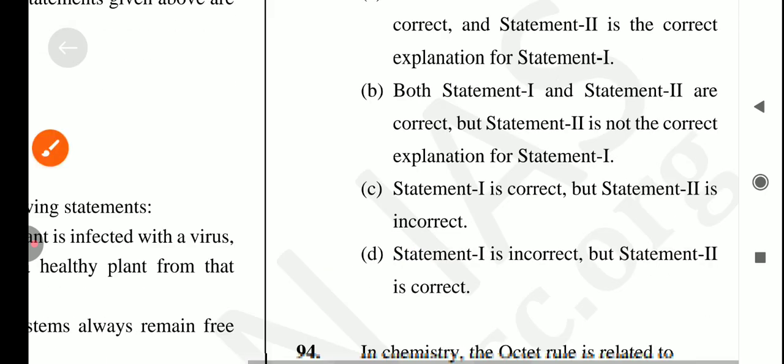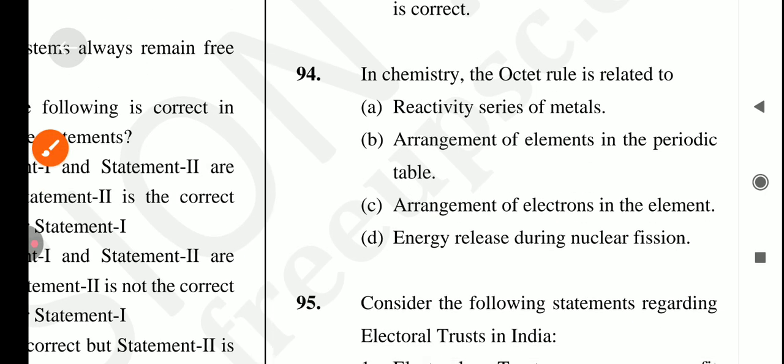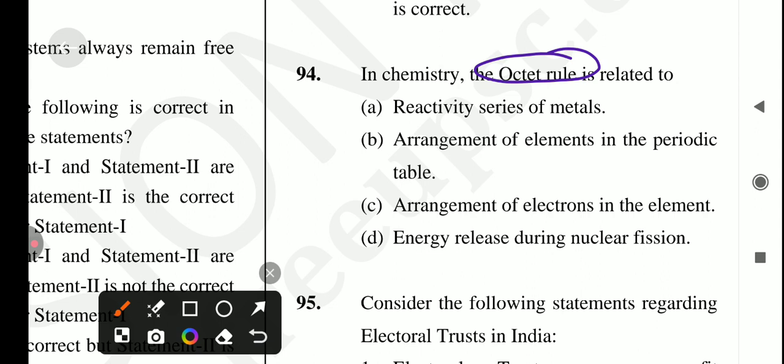Okay, next question is in chemistry: the octet rule is related to the arrangement of electrons in the element. Is it true? Yes, option number C is the correct answer.